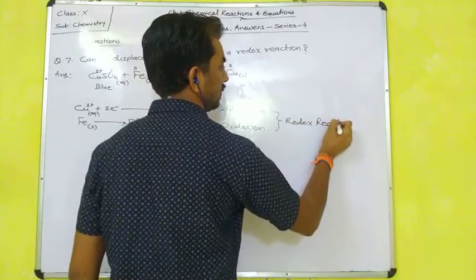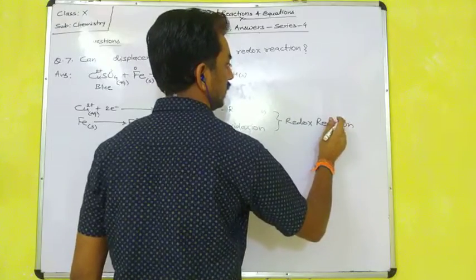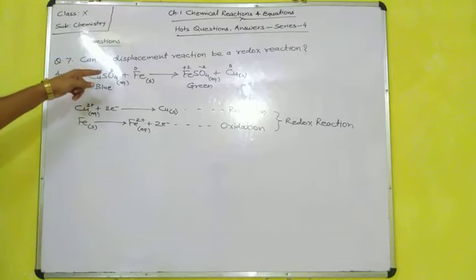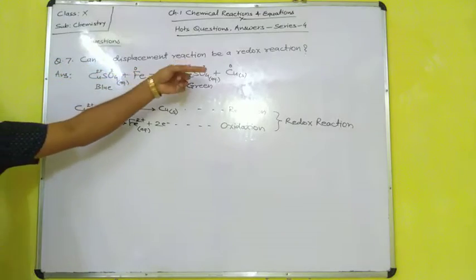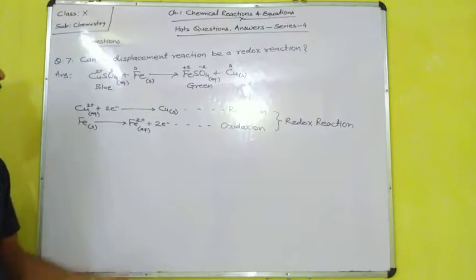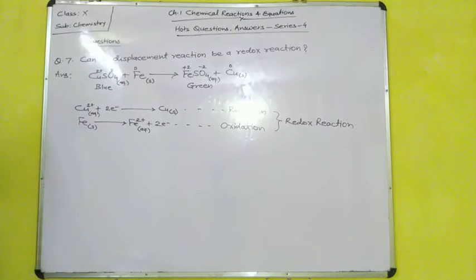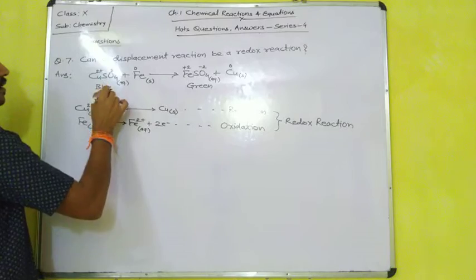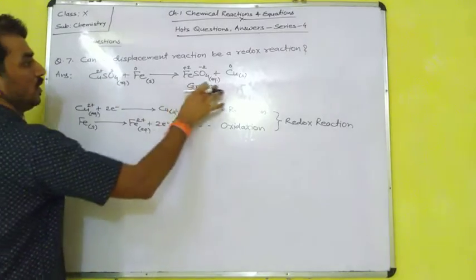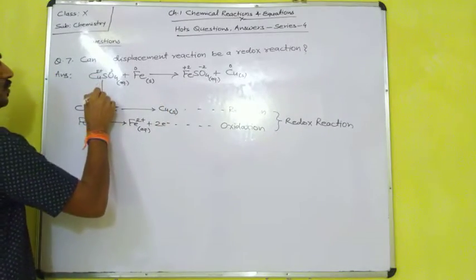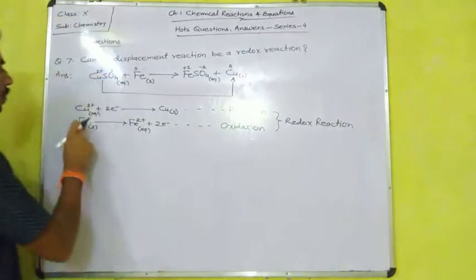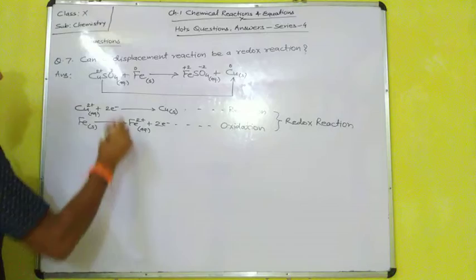Yes. Okay. A redox reaction is going on, which means a displacement reaction can be a redox reaction. Why? Because we have just read its example. So here copper sulfate to copper, I'm using that blue color. Copper sulfate to copper it is forming, that is a reduction.